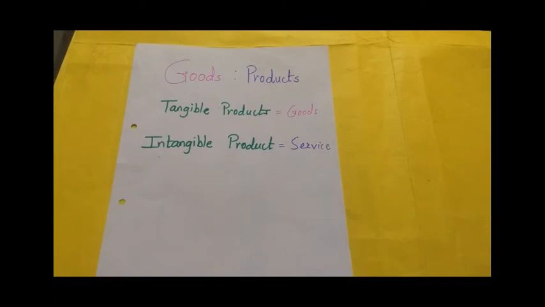So let's see some more examples, so this concept gets very clear now. There is a boy named Ramesh. Ramesh buys computer parts, assembles them and sells the computer. For him, the computer parts and the computers would be goods. The computer parts would be his raw material, while the computer will turn into his finished product. So we can say goods for him will be computer parts and computers.